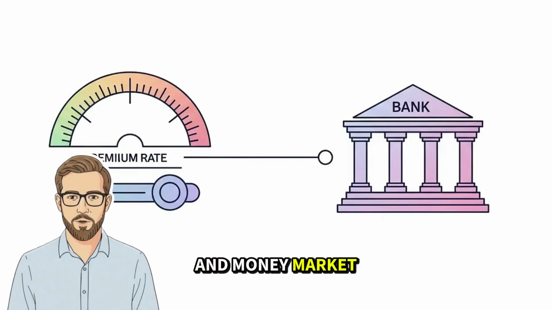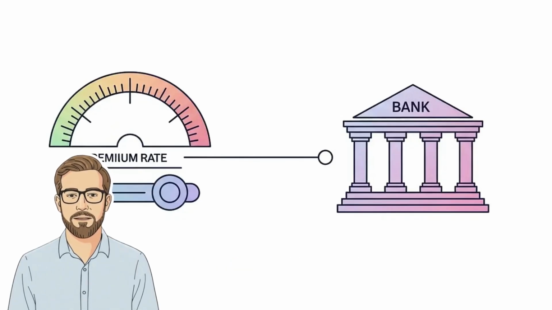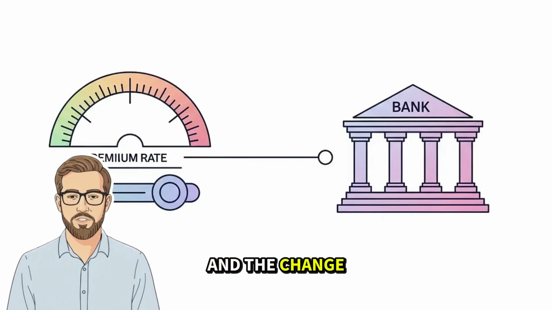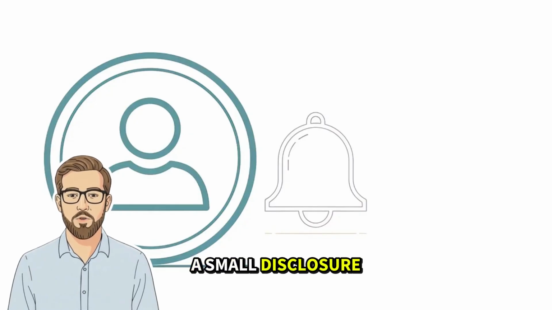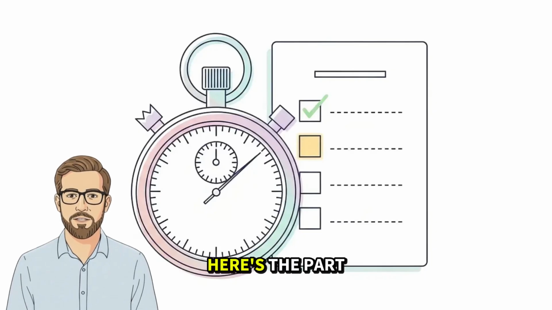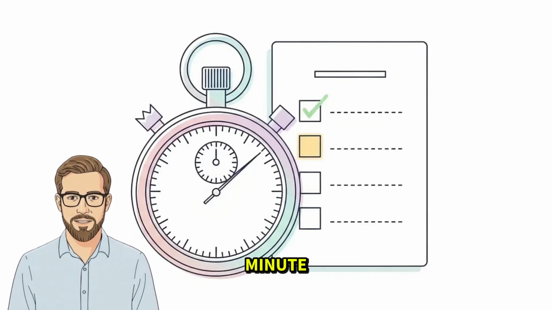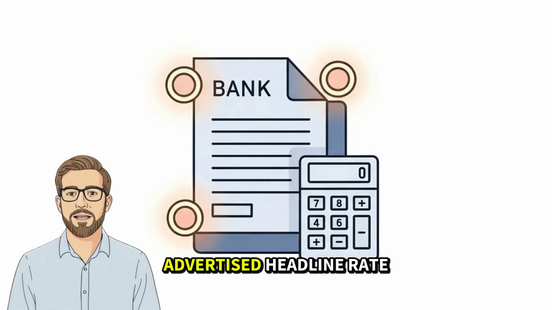Most savings and money market accounts are variable rate. The bank can change what it pays, and the change often arrives as a small disclosure update or a quiet notice you never connect to your own account. Here's the part you can verify in under a minute. Your cash growth is not the advertised headline rate.